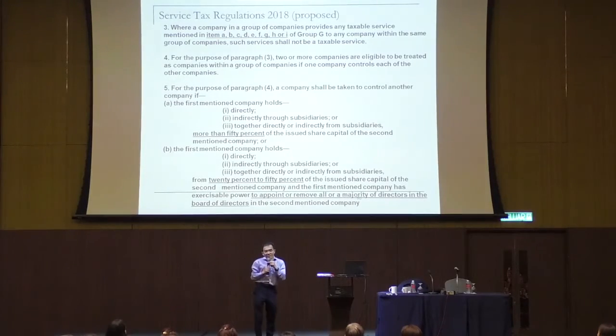So means what? You have control over the composition of the directors lah. You can appoint or you can remove the majority of the directors. So even though less than 50, but you have control over the composition of the board of directors, that is also considered within a group. So this is something that they have actually confirmed, intergroup.